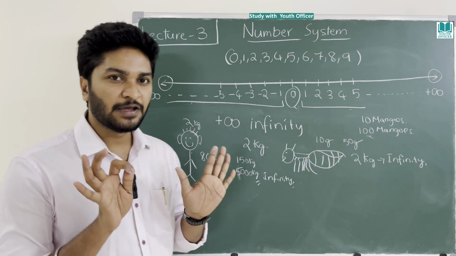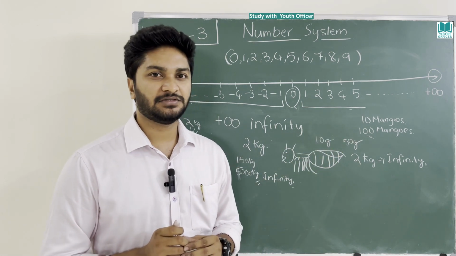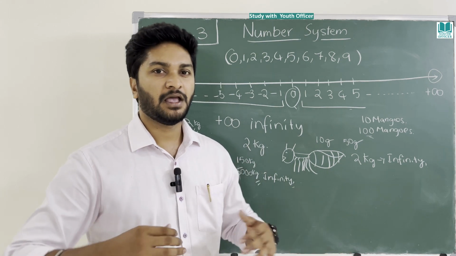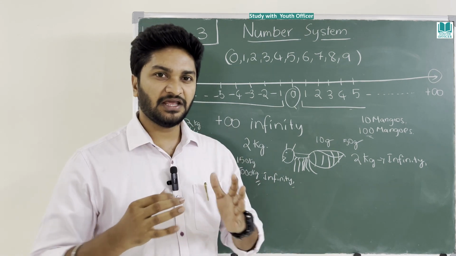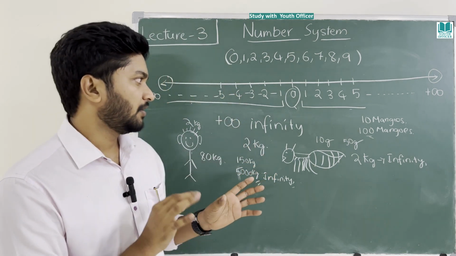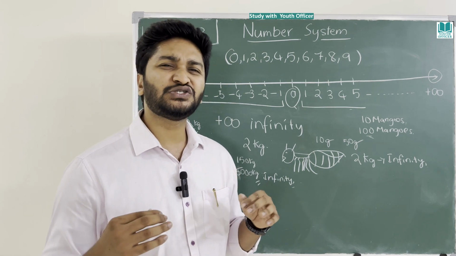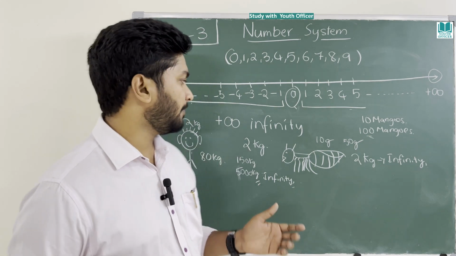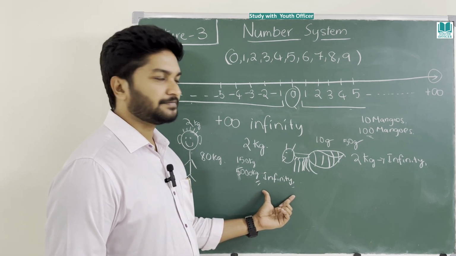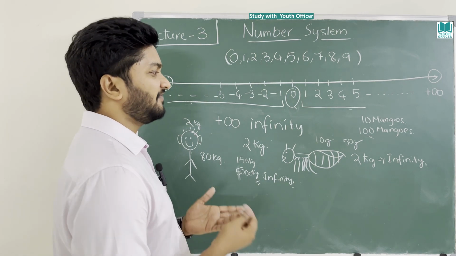I'll keep pushing. What will happen to your stomach? Initially it will start bloating, then it will blast. That means it is too much. When you call something too much, then it is obviously infinity. You're getting my point? This is the concept of infinity.